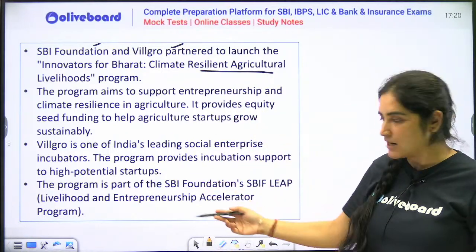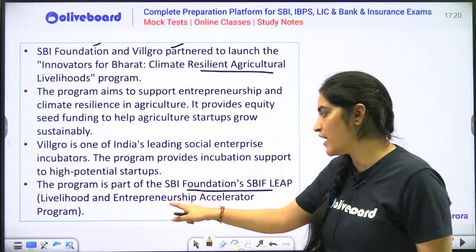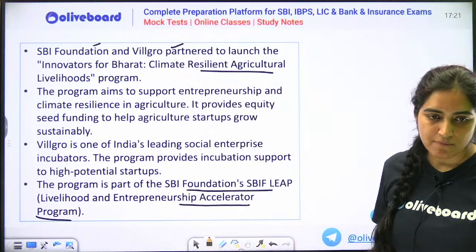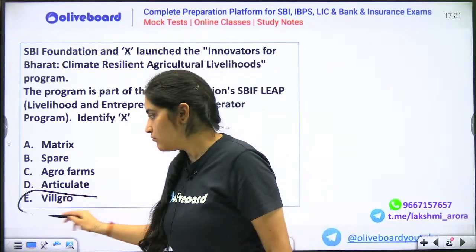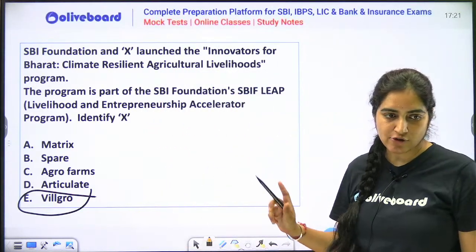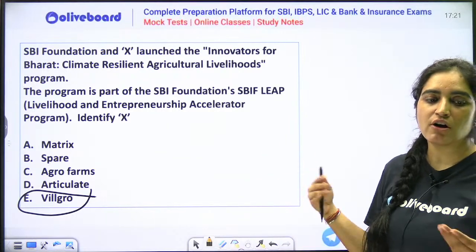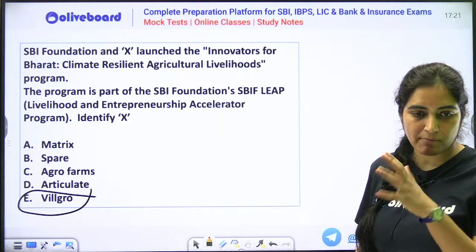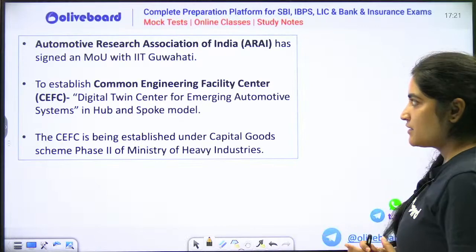So it is under SBI Foundation's SBIF LEAP. LEAP is what? Livelihood and Entrepreneurship Accelerator Program. So under this program, Vansh, no, it is not A, it is E. It is Wilgrow. Please try to remember this because this is related to banks, and banks are doing something for agriculture, so that's why it is important. Agriculture, or you can say the entrepreneur part, skill development parts, so therefore it becomes important. Next thing,